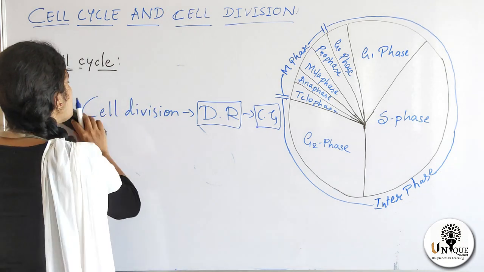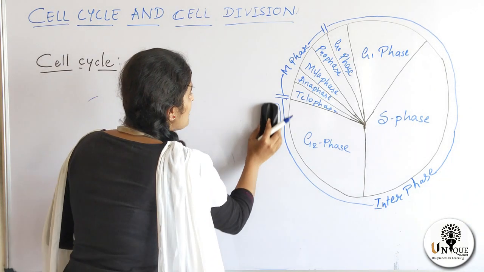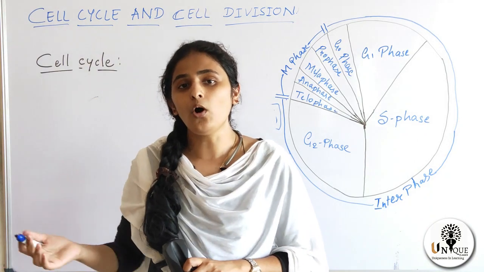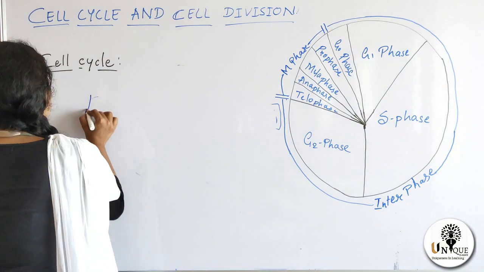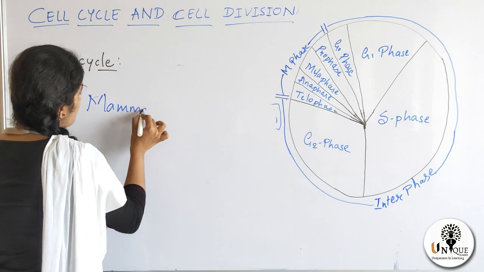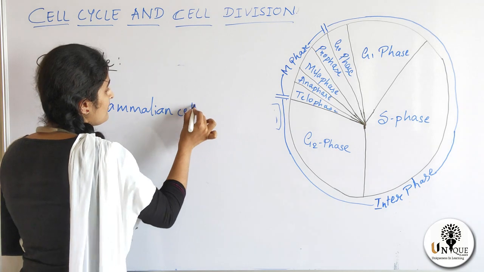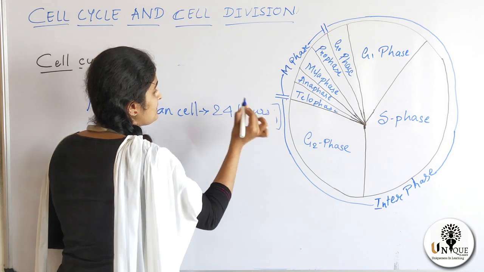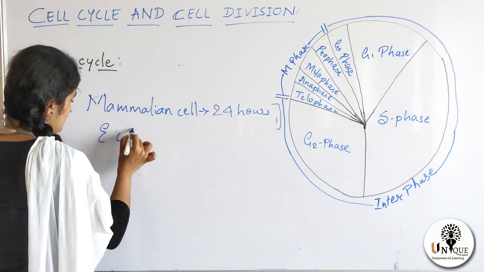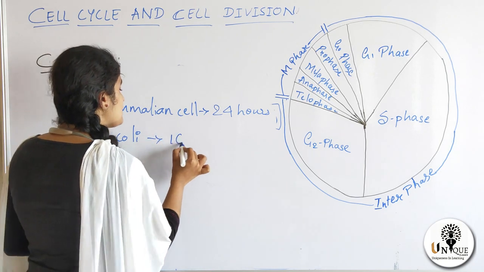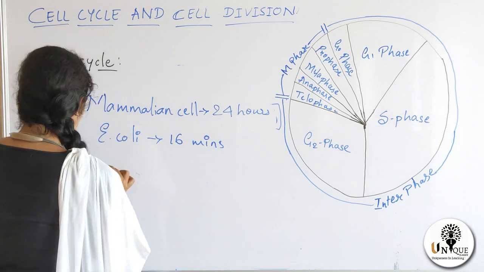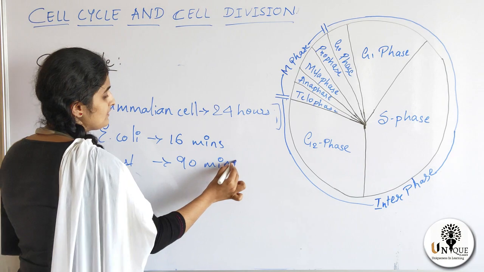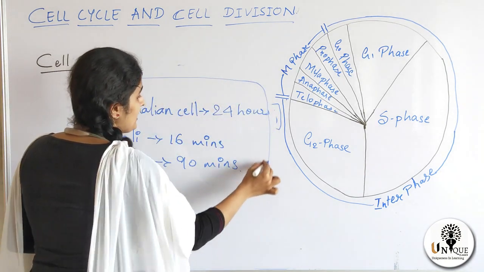Now, duration of cell cycle. Every organism varies with the duration of cell cycle. So, duration of cell cycle varies from organism to organism. For example, when we take mammalian cell as example, in this, cell cycle lasts for 24 hours. In E. coli, it lasts for 16 minutes. In yeast, it lasts for 90 minutes. So these are all important MCQs.